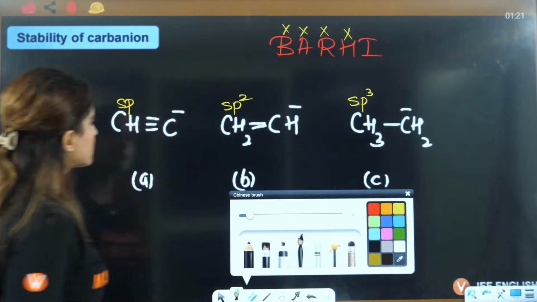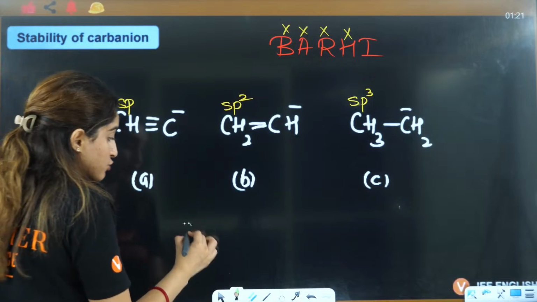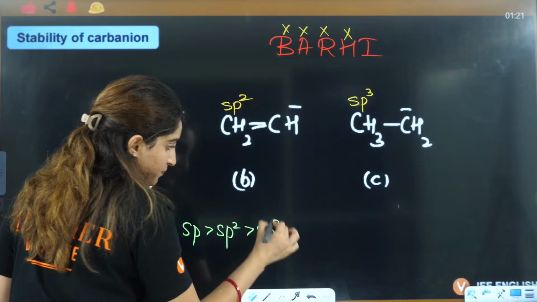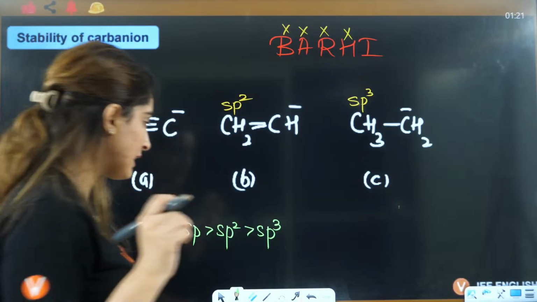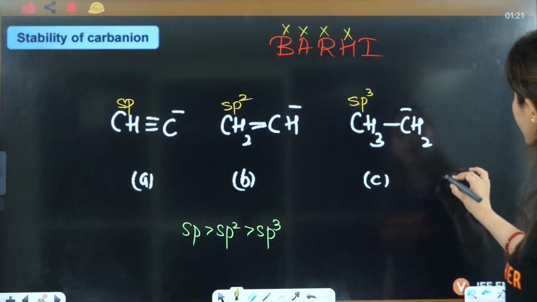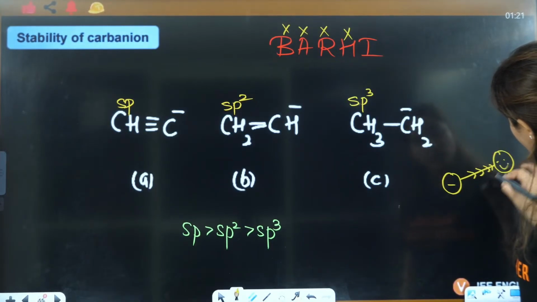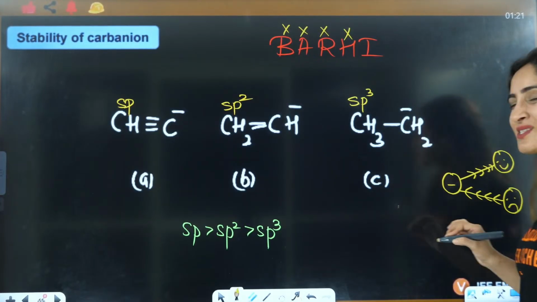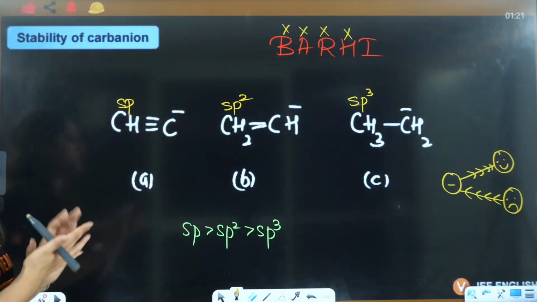So if you see this here, sp is more electronegative than sp2, then you have sp3. This is the situation that you are in. When someone is negative, someone is under stress, you take away the electron from them, they become happy. You give the electron, they become sad. Because someone is already negative, you give more electron, they will be unstable, right?